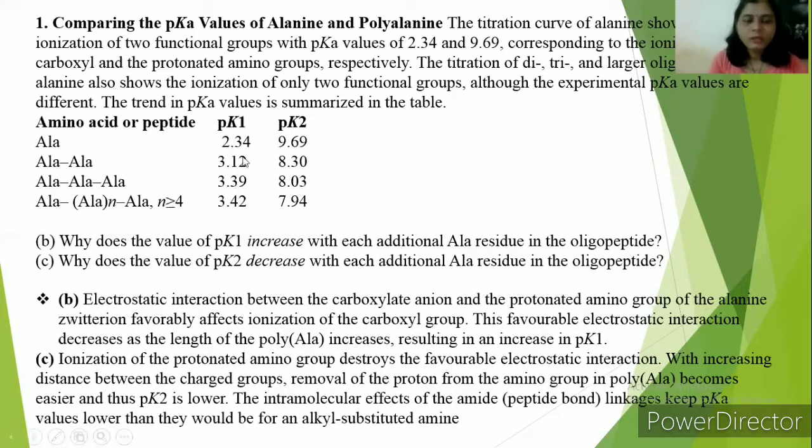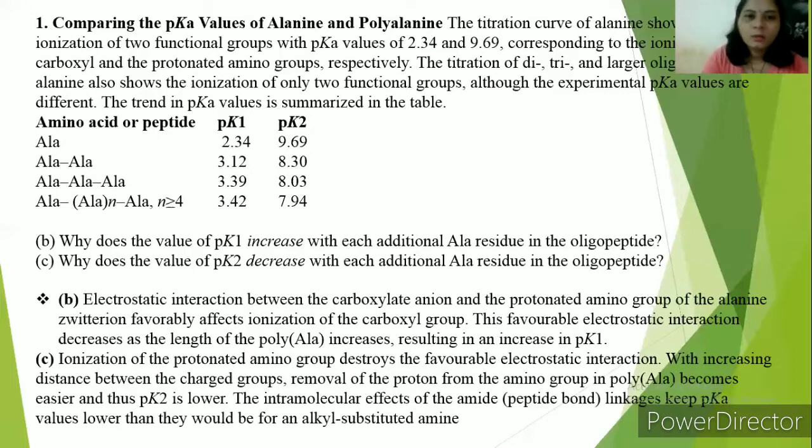Got it? The electrostatic interaction between these two groups favorably affects the ionization of the carboxyl group, so it increases the pK1. Then the next question, why does the value of pK2 decrease with each additional alanine residue in the oligopeptide? Same idea. Ionization of the protonated amino group destroys the favorable electrostatic interaction.